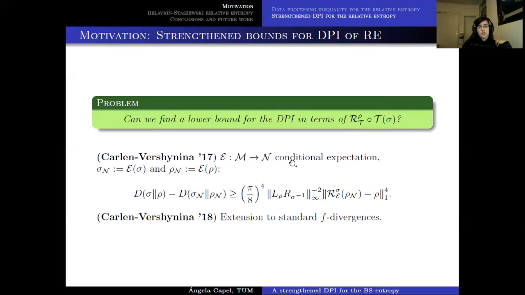They did it only for conditional expectations. And here, what they proved was that you can actually lower bound the DPI for the relative entropy in terms of some constants and some multiplicative error terms. But the important part here is the distance measure between the state and the recovery of the state, which is given by the one norm of the difference between these two things. Well, the fourth power of the one norm. And subsequently, they managed to extend these results to standard f-divergences.